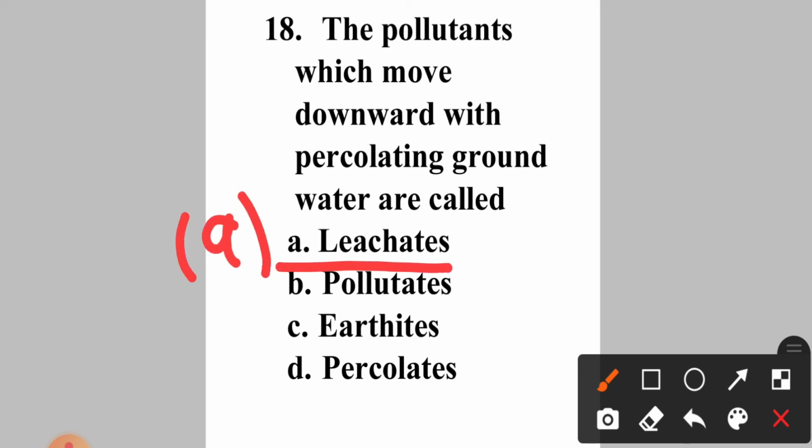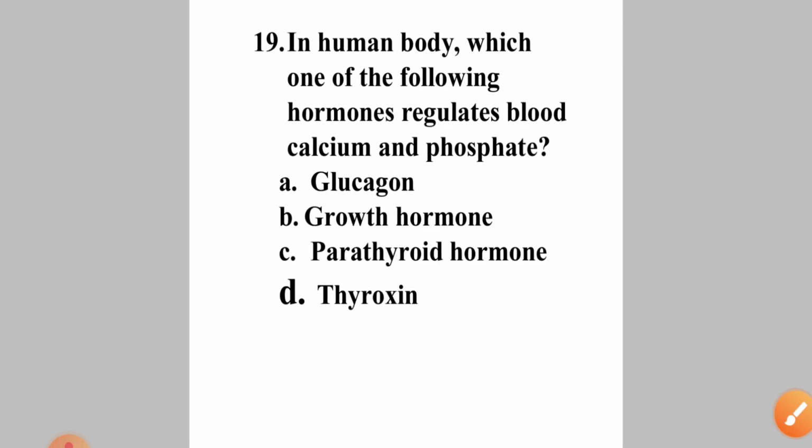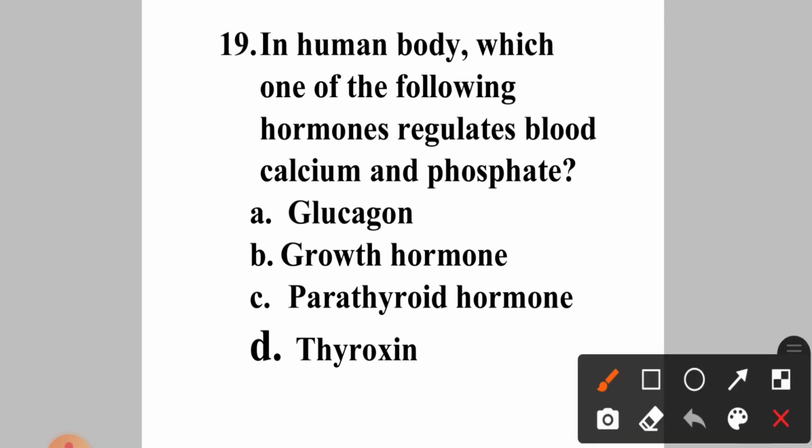Okay, now come to question number 19. In human body, which one of the following hormones regulate blood calcium and phosphate? Okay, so what are the options? Option A glucagon, B growth hormone, C parathyroid hormone, D thyroxine.